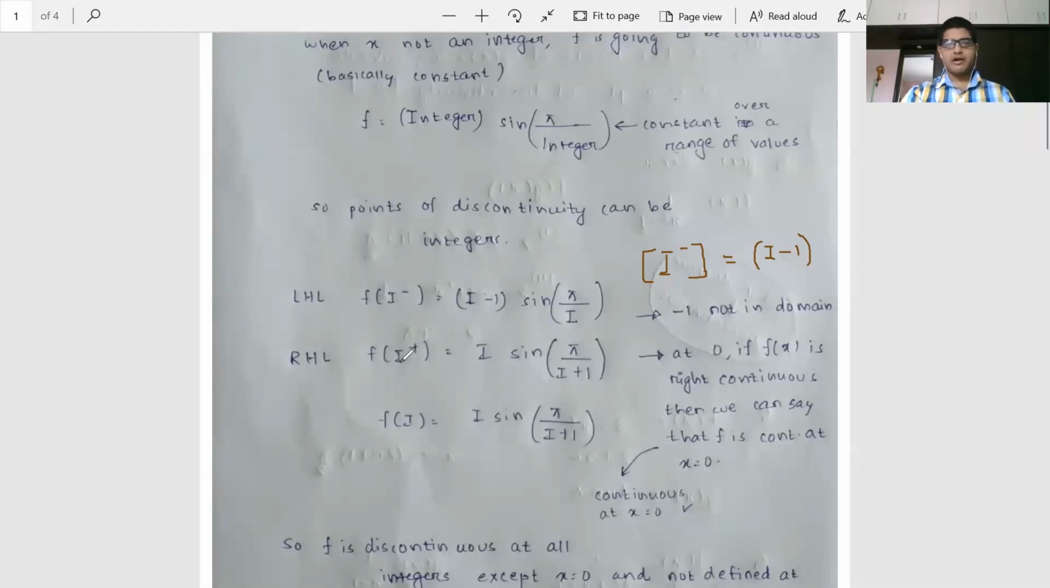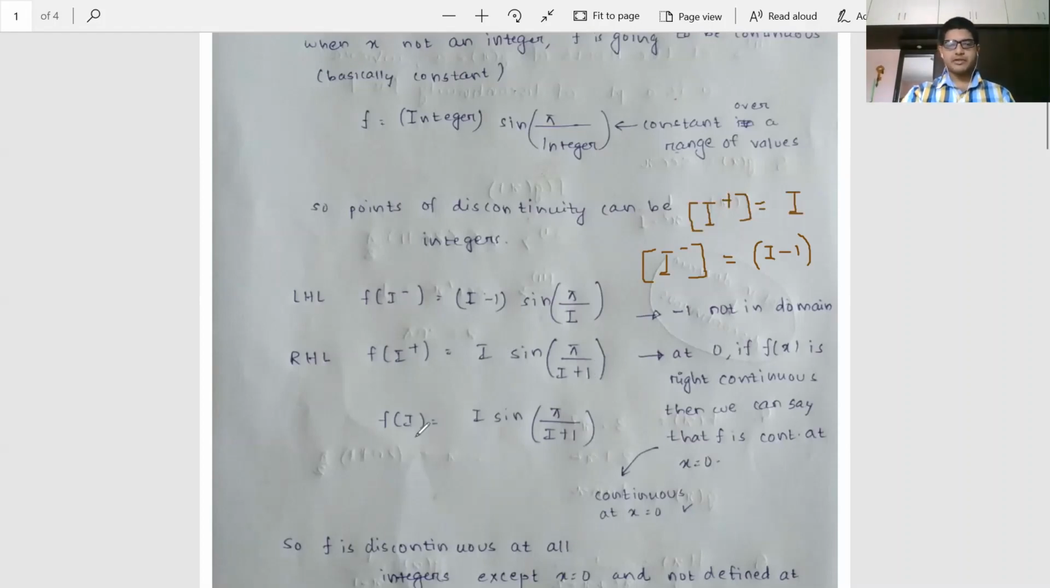Now let us move ahead. In RHL, how do we find f(i⁺)? This is basically the limit as x tends to i⁺ of f(x), which I am writing in shorthand form. This is going to be i sin(π/(i+1)). Now how is this so? Because for i⁺, let me take again the example of i as 4. So i⁺ is something like 4.00001, therefore its greatest integer is going to be 4, and we have taken the integer i, so that is equal to 4. Therefore the greatest integer of i⁺ is going to be i. So it is going to be i sin(π/(i+1)).